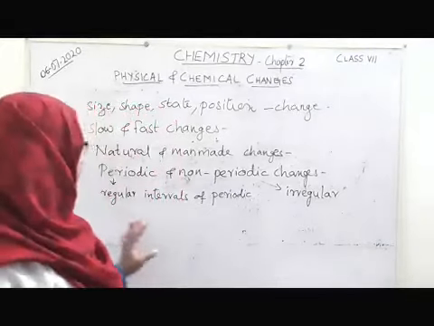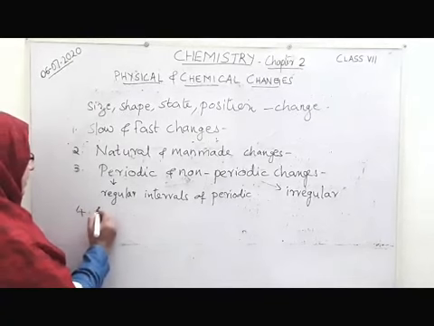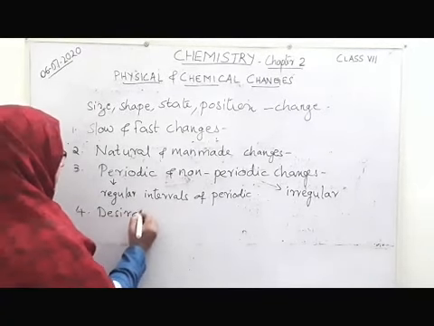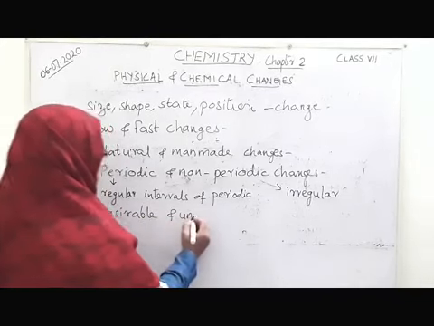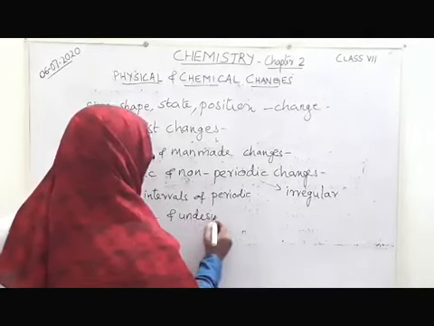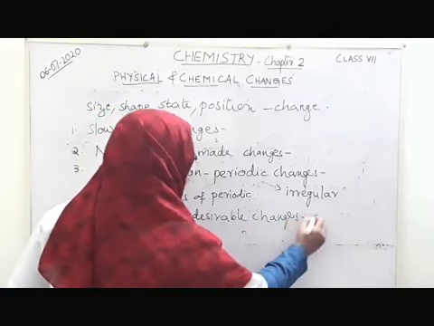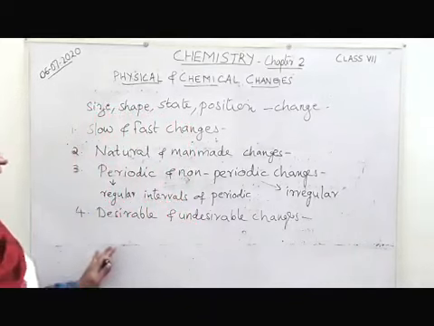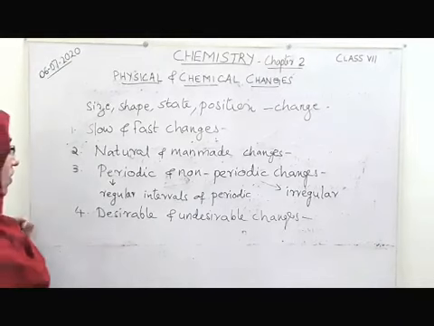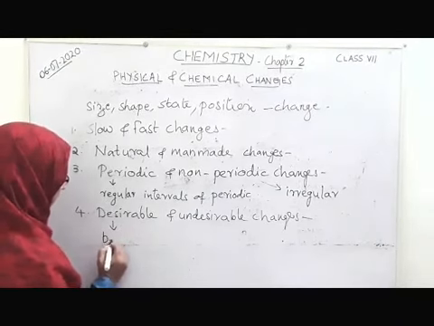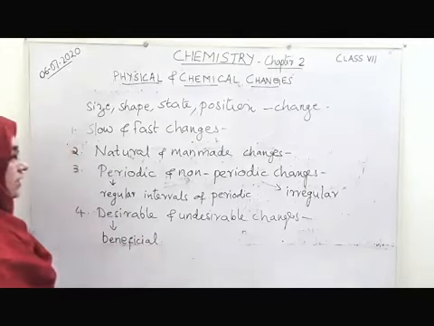So the next type of classification which we want to see here is desirable and undesirable changes. Desirable means which we like, which we expect. Undesirable means which are not expected by us. Now can you give me some examples for desirable and undesirable changes? The changes which are beneficial or useful to us, we call desirable changes.